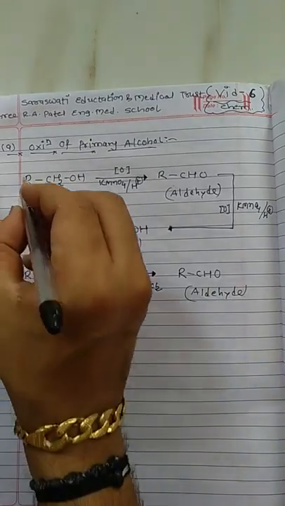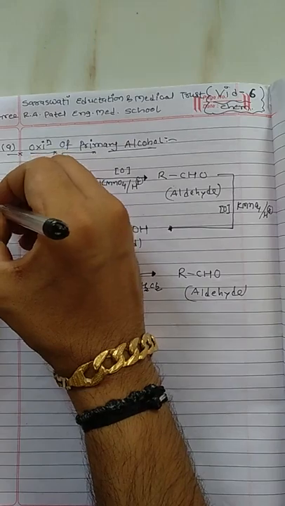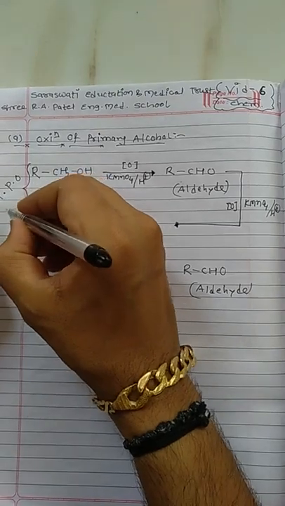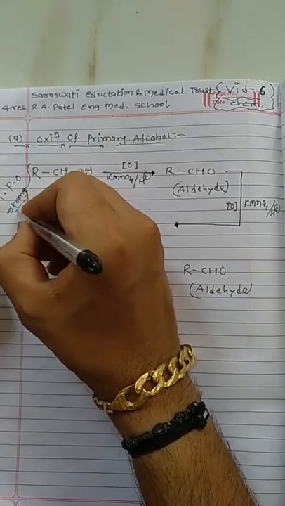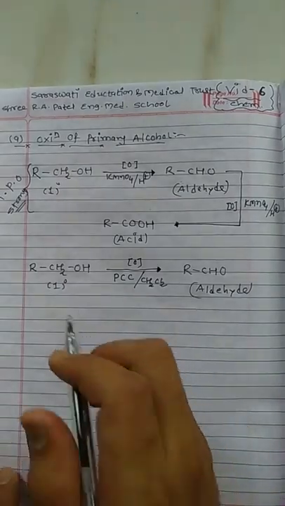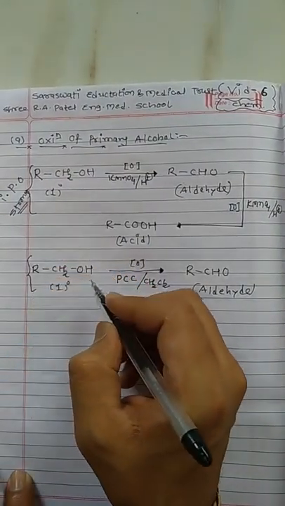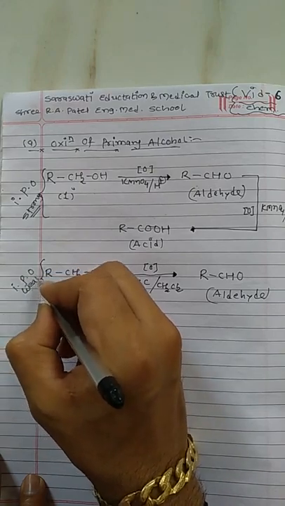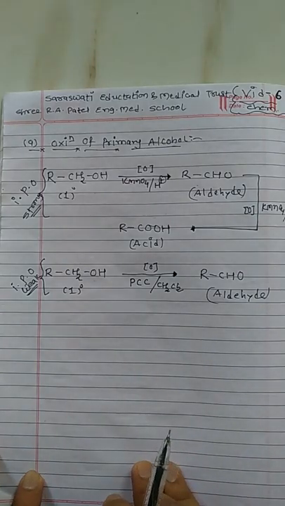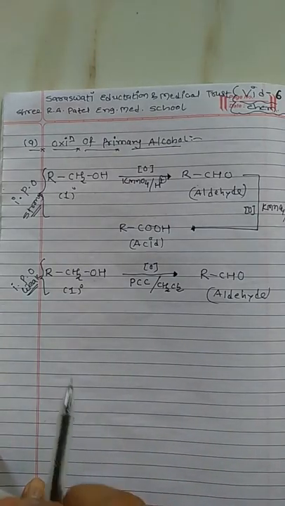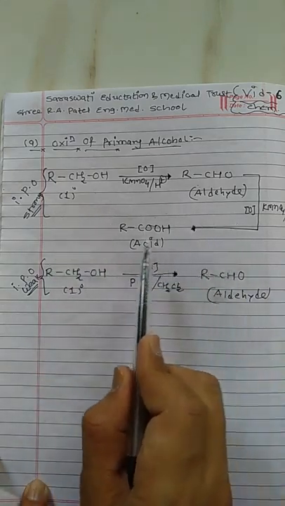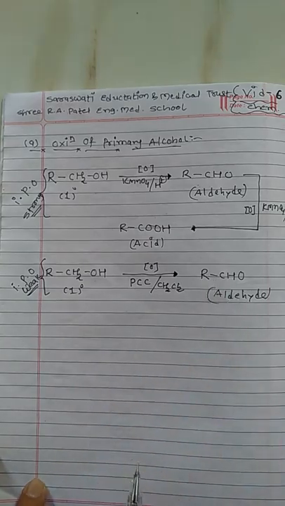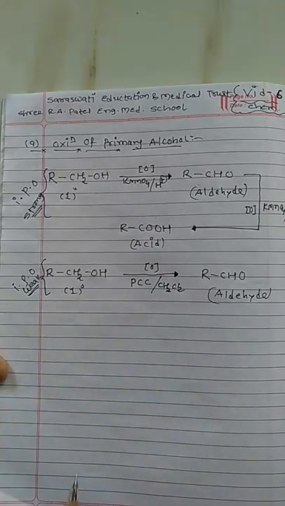Look at the difference: first reaction in presence of strong oxidizing agent, second reaction in presence of weak oxidizing agent. This is the difference: strong oxidizing agent ultimately gives carboxylic acid and weak oxidizing agent restricts the reaction to only aldehyde. So this is all about primary alcohol.